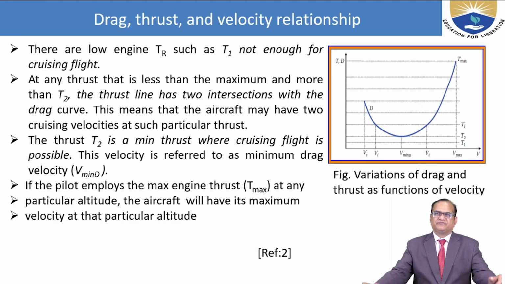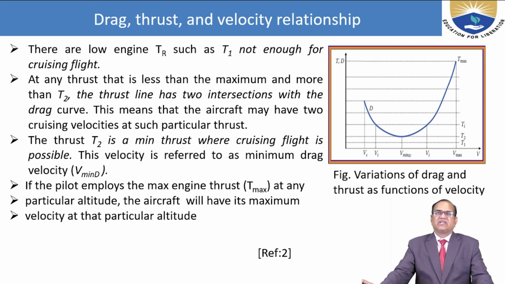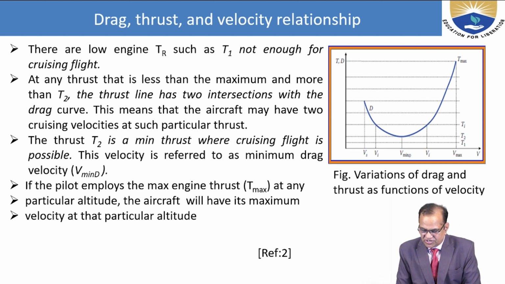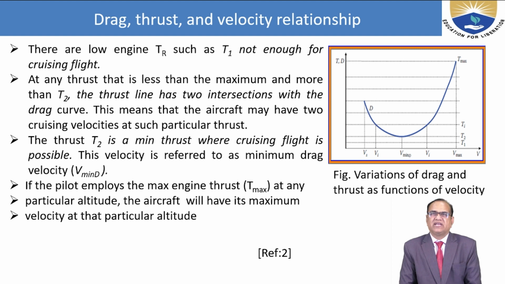Now we will see some further detail about different points on the thrust and velocity diagram, the drag, thrust and velocity relationship. Some points we have already discussed and some we will discuss now. A low engine thrust required, such as T1, is not enough for cruising flight.